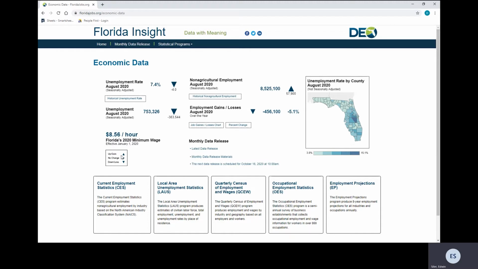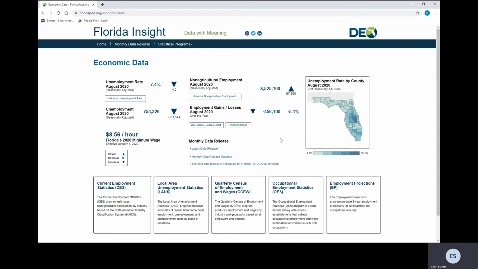We have like a little index right here showing what these arrows mean. Pointing up means increase. To the right is no change, and pointing down is down or losses. We have non-agricultural employment, and this shows that it has risen over the month of 57,900. And then we have employment gains or losses, and it shows that we have lost 456,000, which comes out to negative 5.1 percentage points.